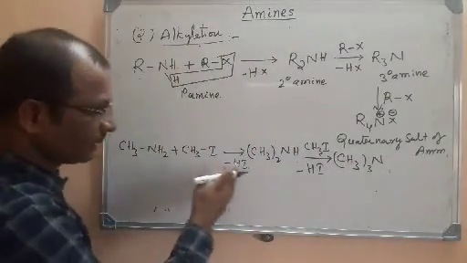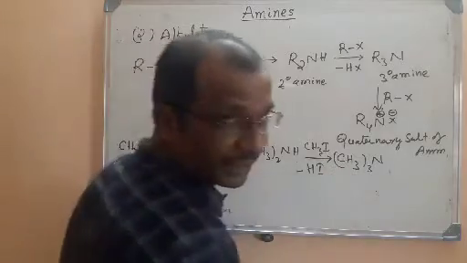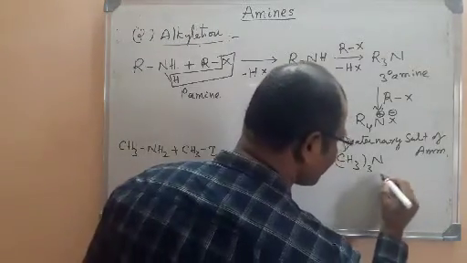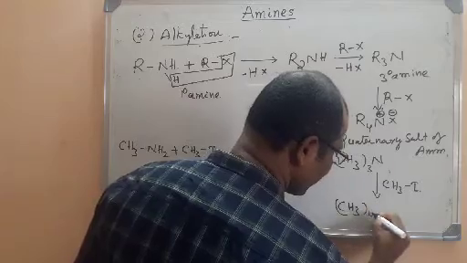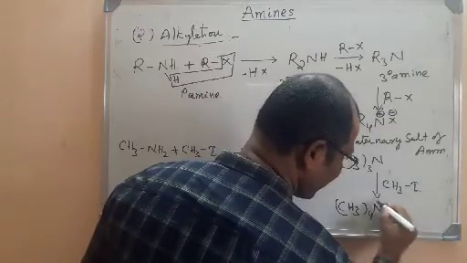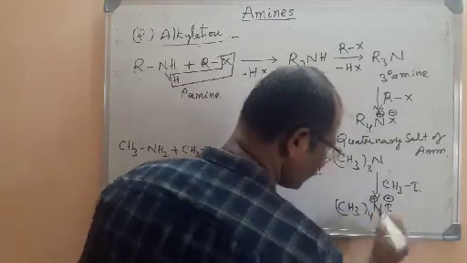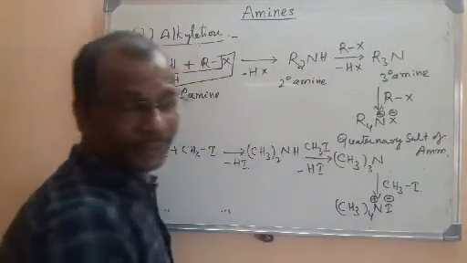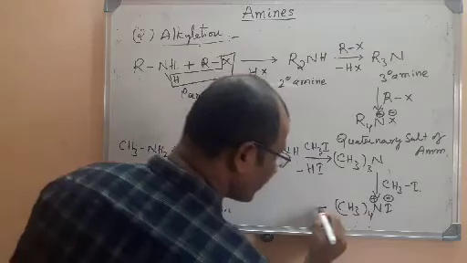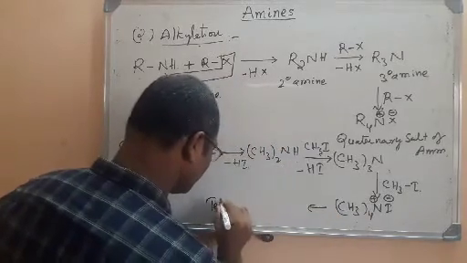It is methylamine, then dimethylamine, then trimethylamine. I told you that here you can treat with one more alkyl halide, that is methyl halide. So what are we going to get? CH3 taken four times on N. What is the name of this molecule? Tetramethyl ammonium iodide.